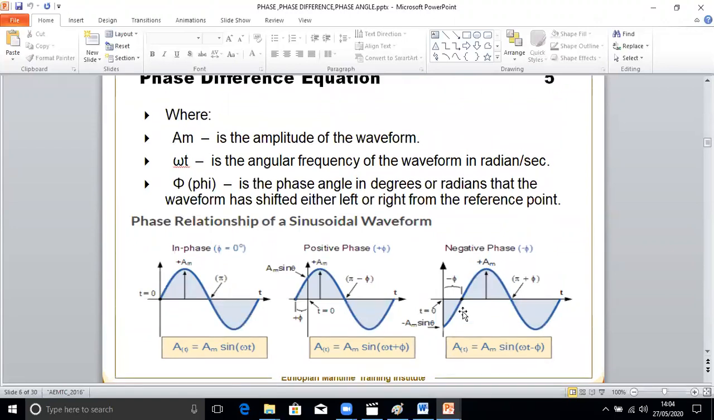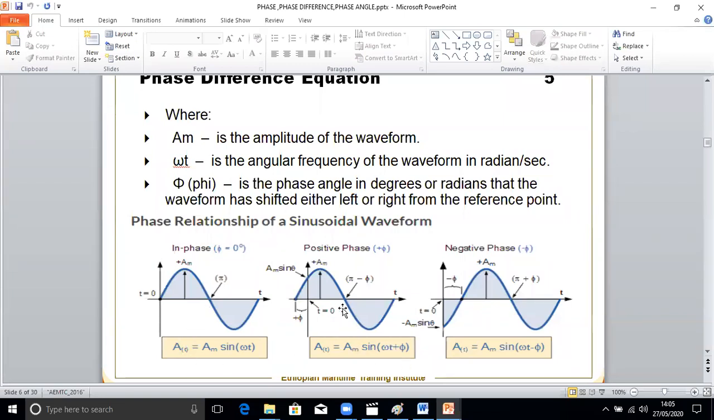Here you can see the phase difference equation. What you can make out here is AM, the amplitude of the waveform, that is the maximum peak value, sine omega t. Omega is the angular frequency of the waveform, t is the time, and phi is the phase angle. Phi is called the phase angle, that is this.